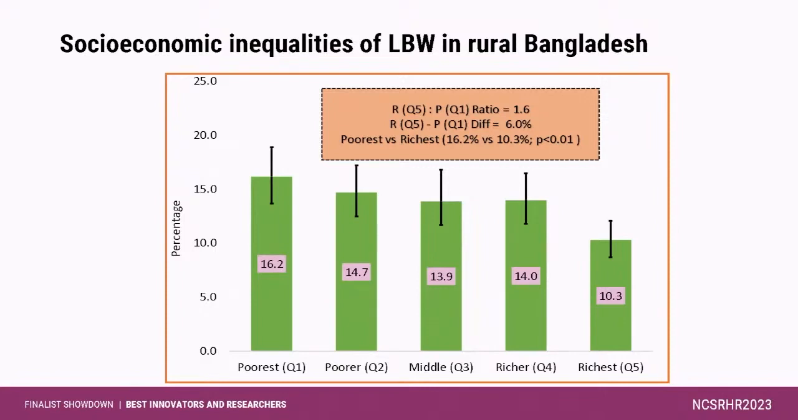This concentration curve indicated a negative concentration index value, which means that the low birth weight prevalence is mostly concentrated in the socioeconomically worse-off group. That means the poorest group compared to the richest group.